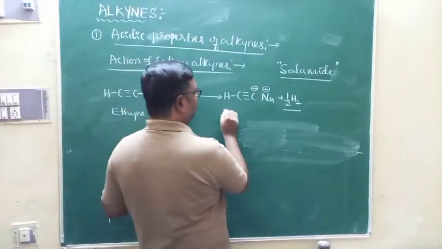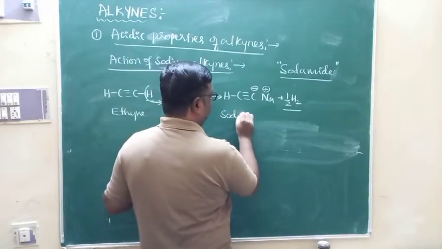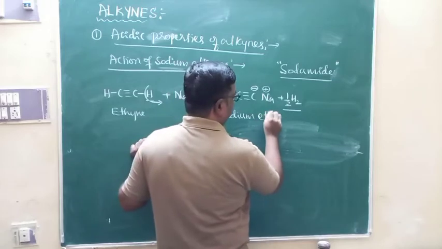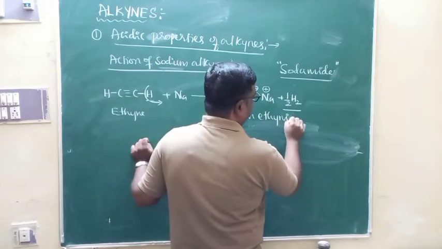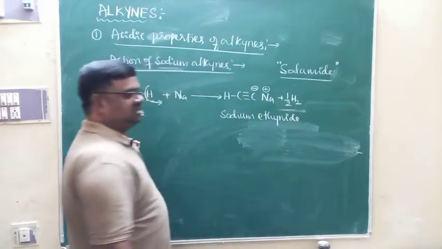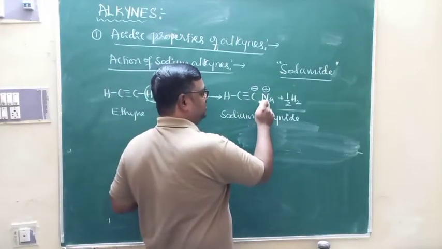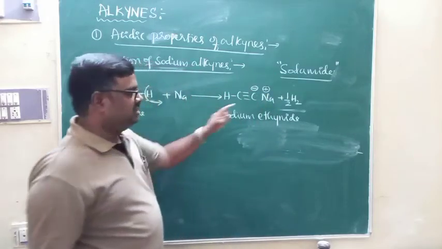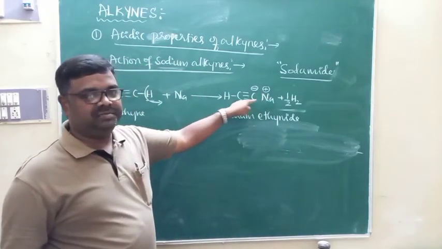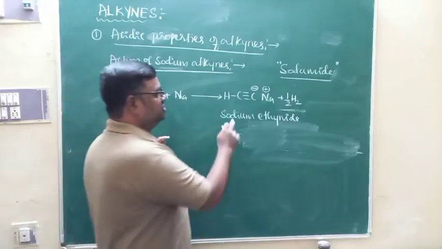And the product formed is sodium ethynide. It's a salt. You must write a negative charge over the carbon and a positive charge over the sodium, indicating it is a salt. The plus and minus indicate that the product is a salt. Okay? It is sodium ethynide.